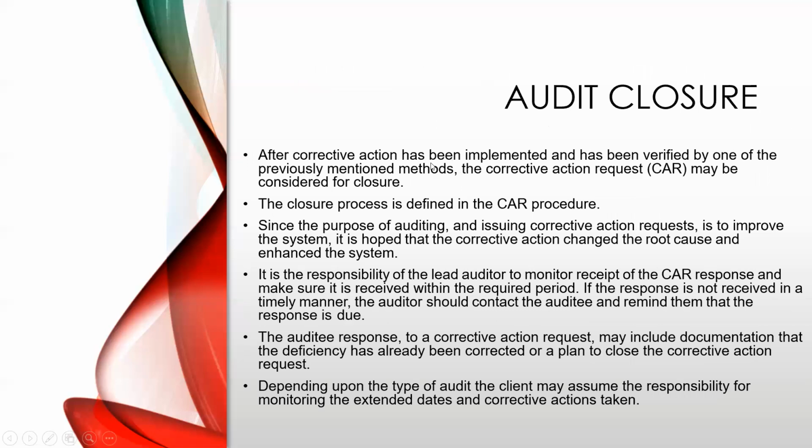Next, audit closure. After corrective action has been implemented and verified by one of the previously mentioned methods, the corrective action request may be considered for closure. The closure process is defined in the CAR procedure. Since the purpose of auditing and issuing corrective action requests is to improve the system, it is hoped that the corrective action changes the root cause and enhances the system.